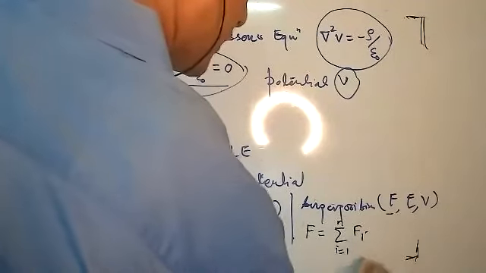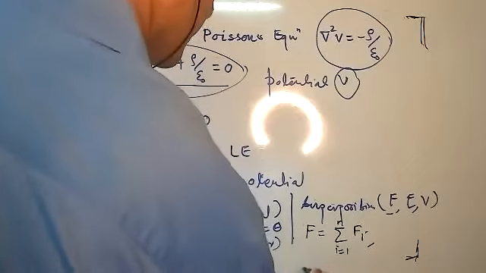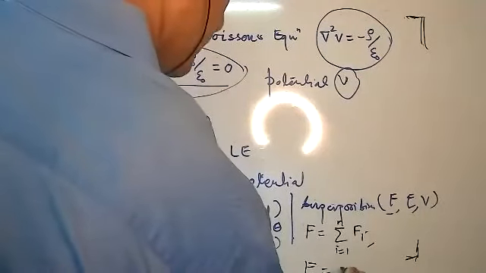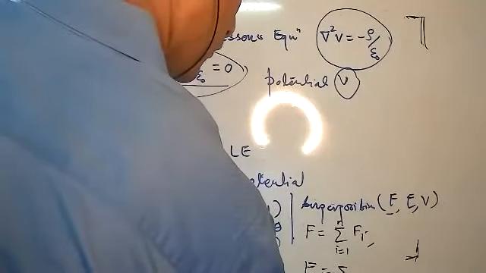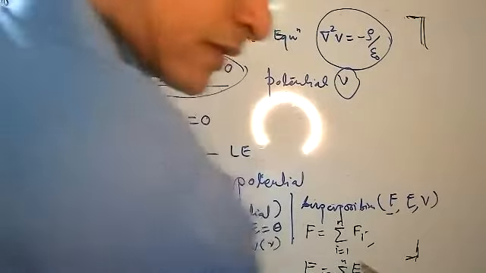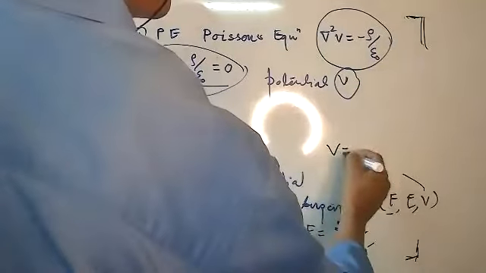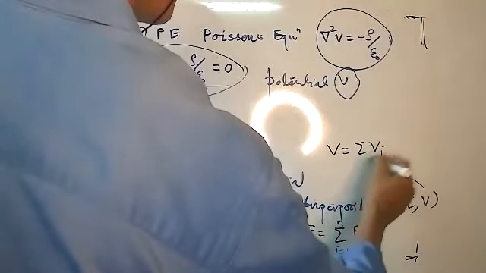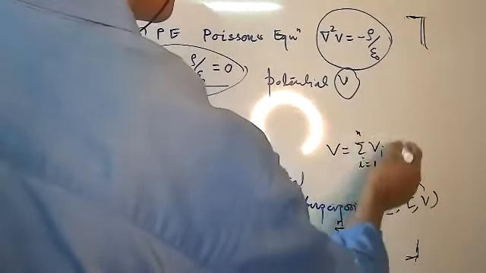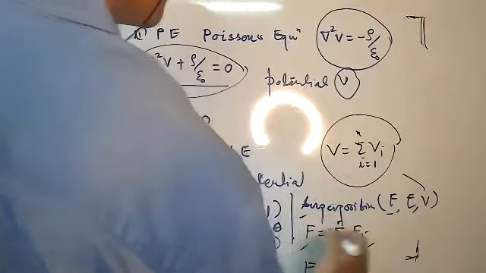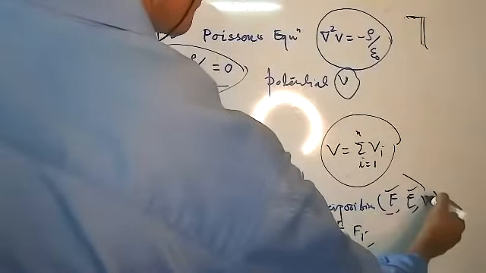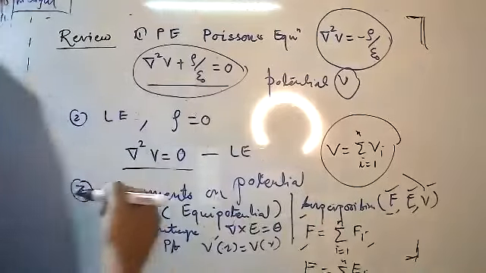Similarly for E, the summation of Ei, i going from 1 to n. And for V, we can write V equal to the summation of Vi, i going from 1 to n. Is it correct? This is the superposition for force, electric field, and potential.